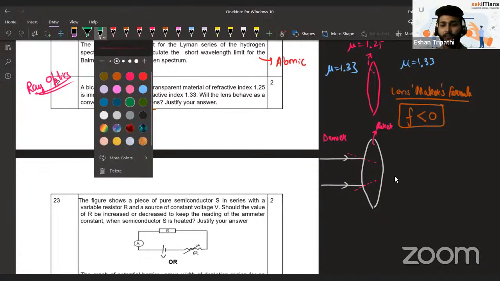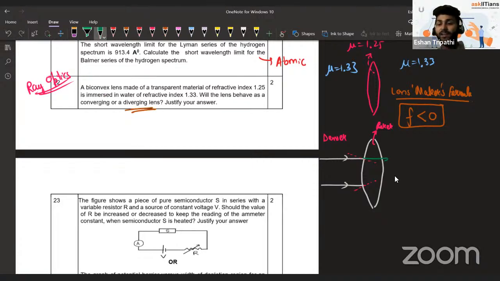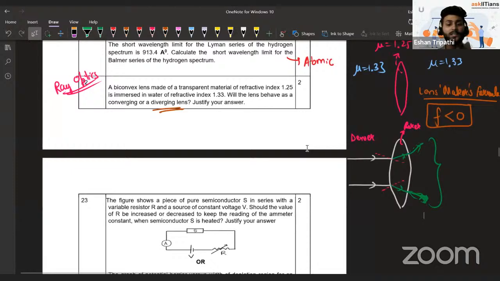See, here it's not going to pass straight, it's going to bend away from the normal upward, like this. And then again, when you draw the normal the other way around, I'm so sorry, you're going to say it's going to bend towards the normal. So see, it bends away only every time. It basically is acting like a diverging lens. The beam of light got diverged. So that is also how you can justify your answer.